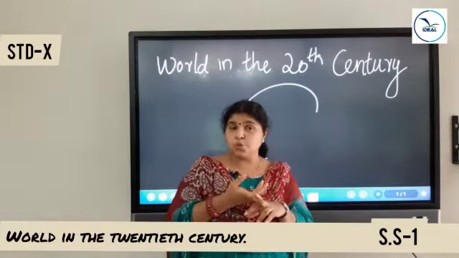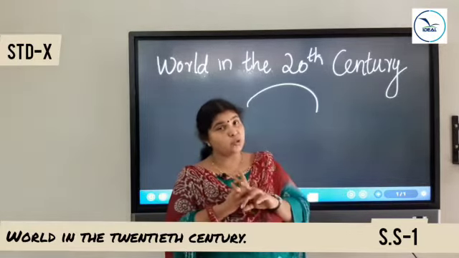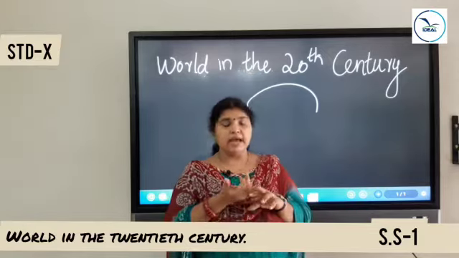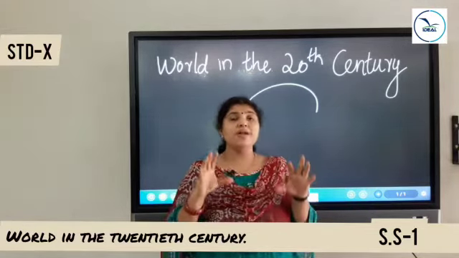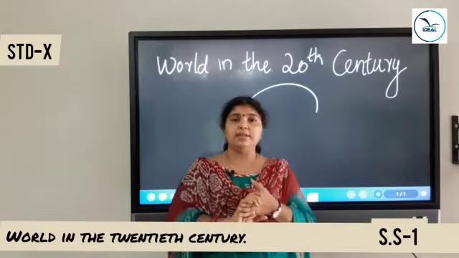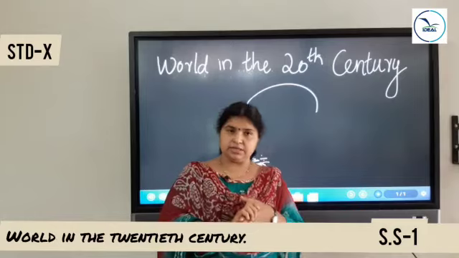People were forced to cultivate cash crops instead of food crops. Natural resources exploited, and poverty, unemployment, inflation. All these were the conditions in the colonies during the period of imperialism.